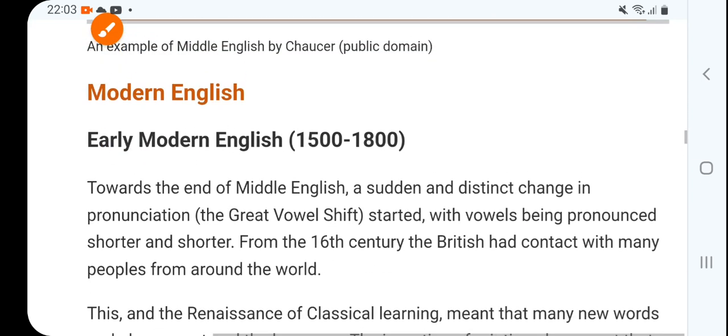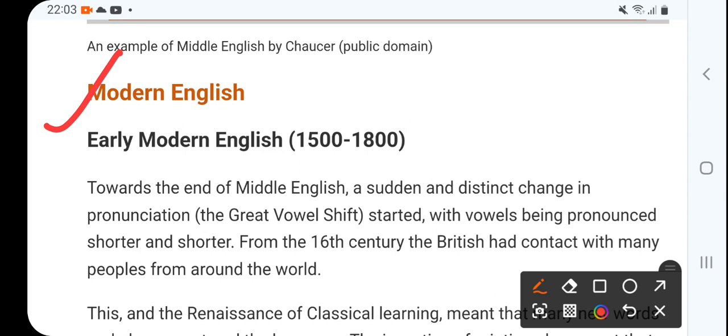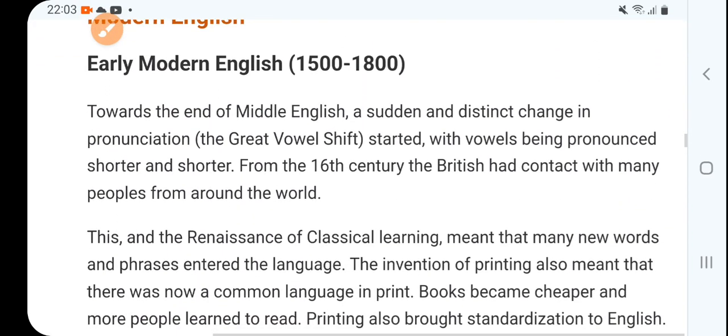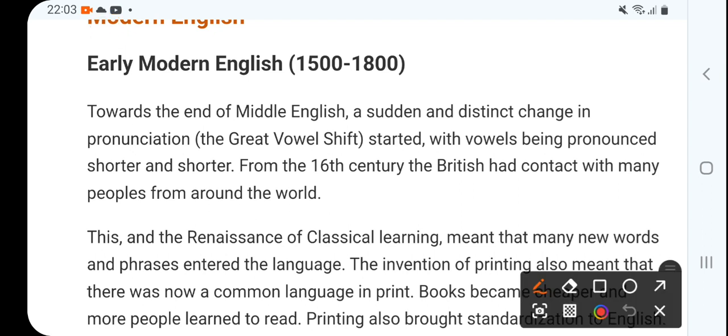Now, next is modern English. Modern English is divided into early modern English and late modern English. So what is early modern English? Towards the end of Middle English, when modern English came, there was a sudden and distinct change in pronunciation, the great vowel shift. So pronunciation was changed, but it was a sudden change.